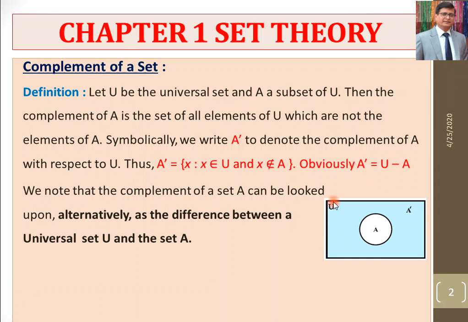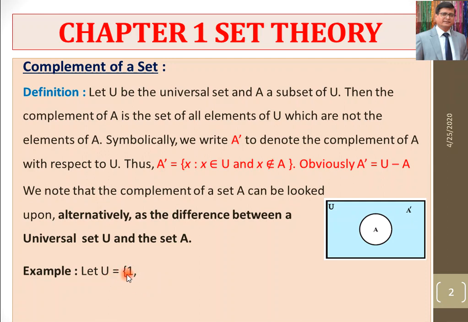This is the universal set, this is set A containing some elements. Those elements which are not in A but are in the universal set are part of A dash. Set A is here, and its complement is outside set A, which is a subset of the universal set.